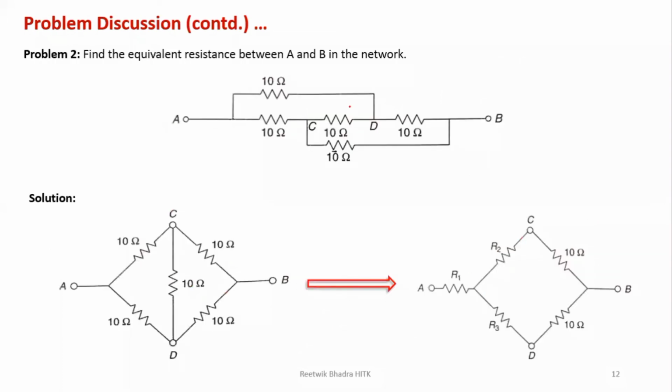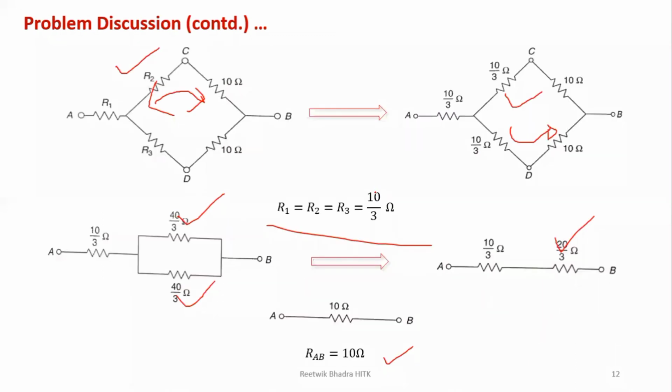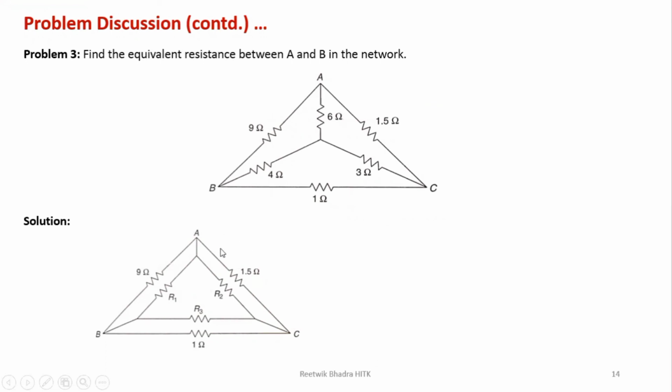And if it is this type of network, how I told you to solve it is: find out the nodes, draw the equivalent circuit like this, then solve one delta and find out your equivalent resistance. So let us look into the last problem, problem number 3. We have to find the equivalent resistance between terminals A and B in the network shown below. So this is the network which is drawn over here.